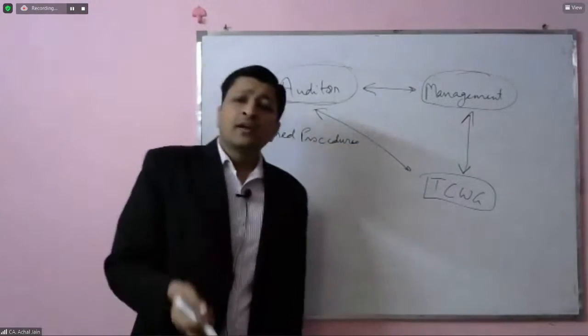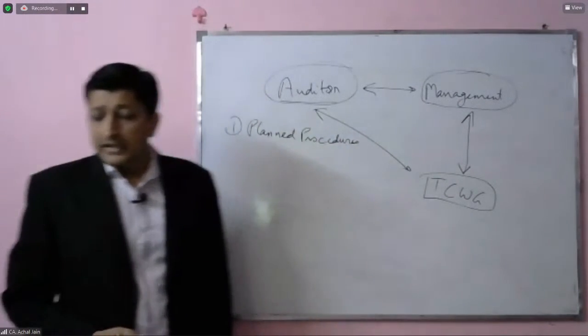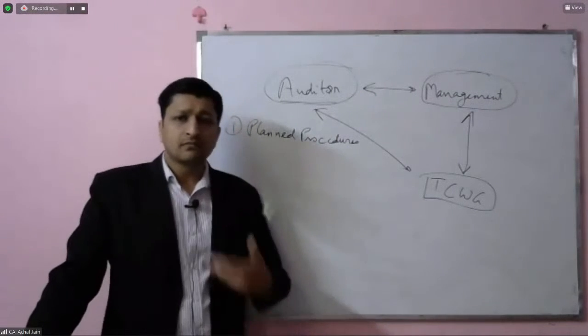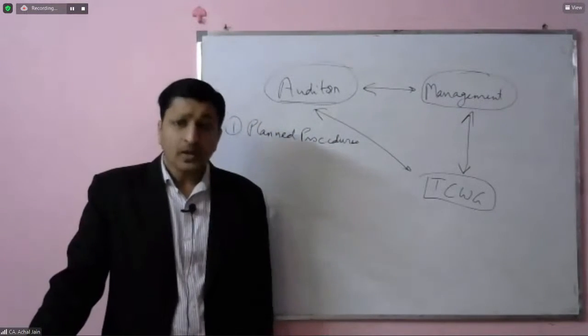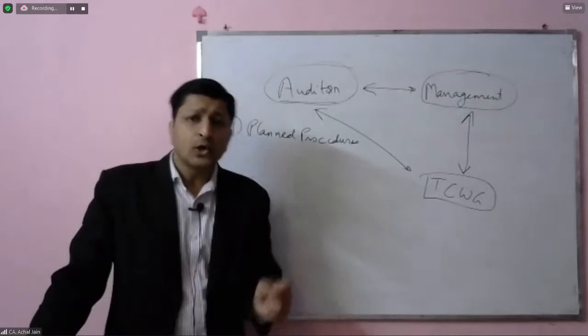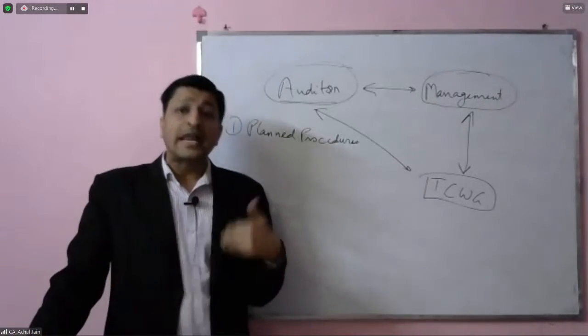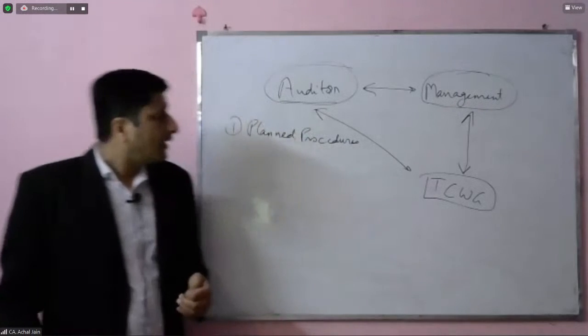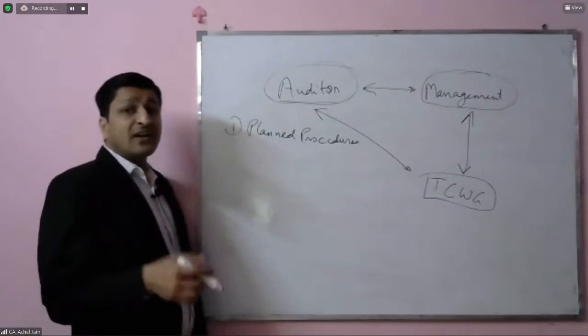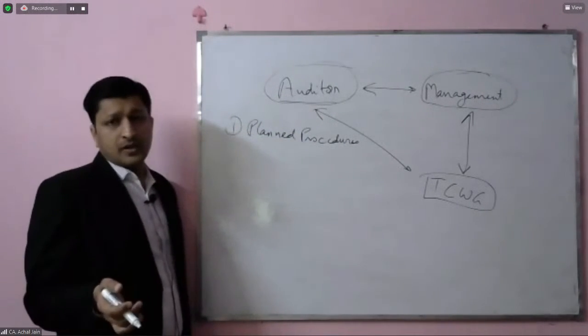Whenever an auditor performs his work, he does planning. That is something we all know. What has been the planning on the part of the auditor? What has been the planned timing? What are the planned critical procedures?